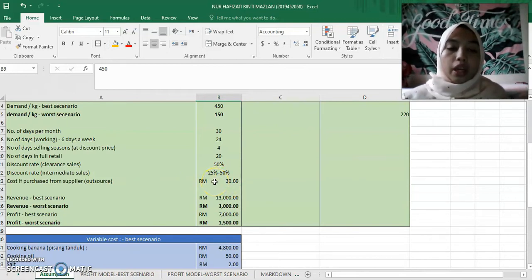This 30 ringgit can be a reason for me to purchase from the supplier if there is a problem with my business.